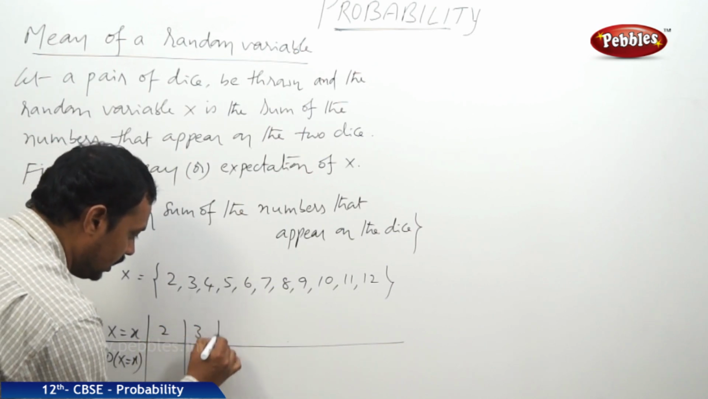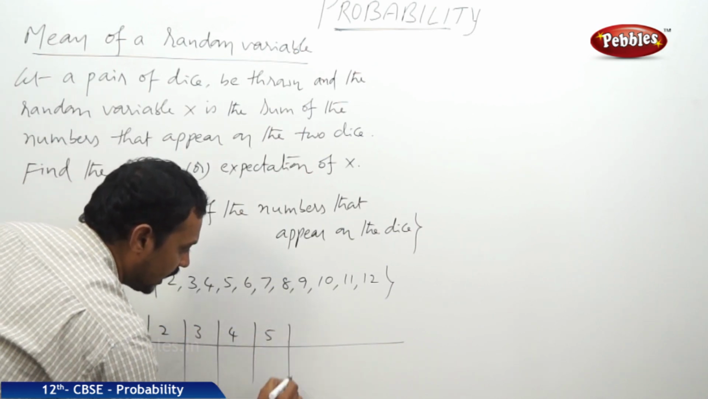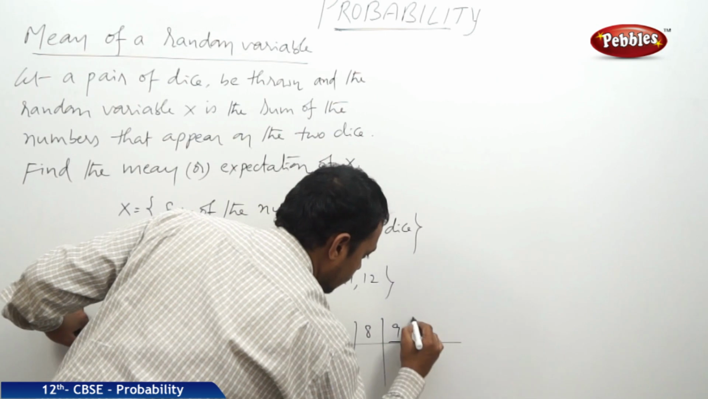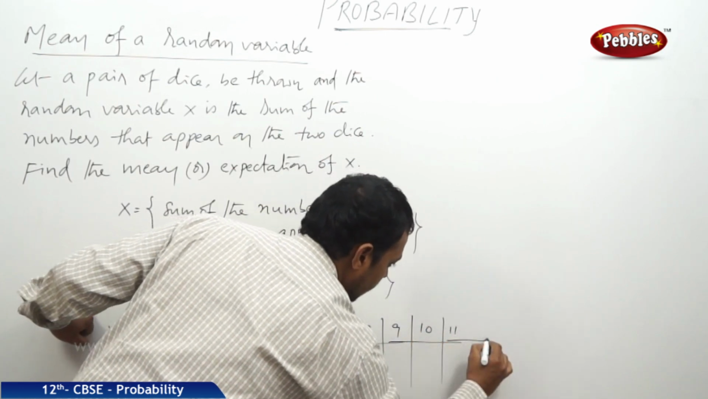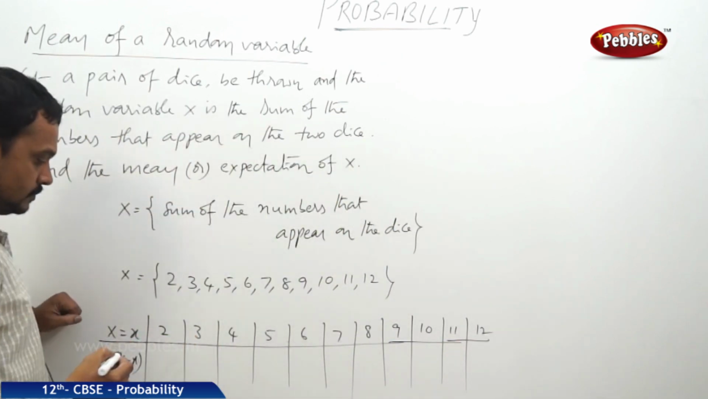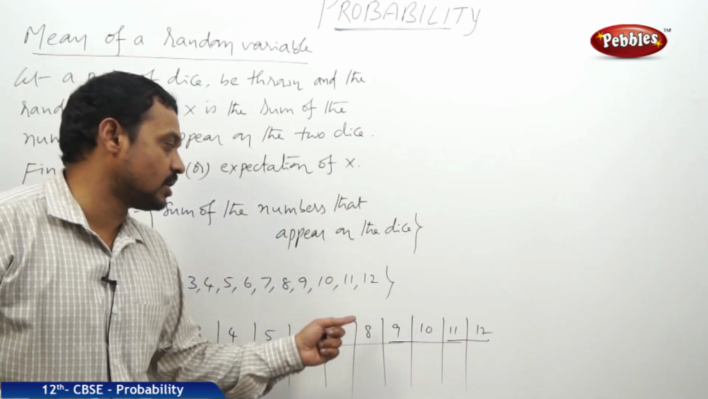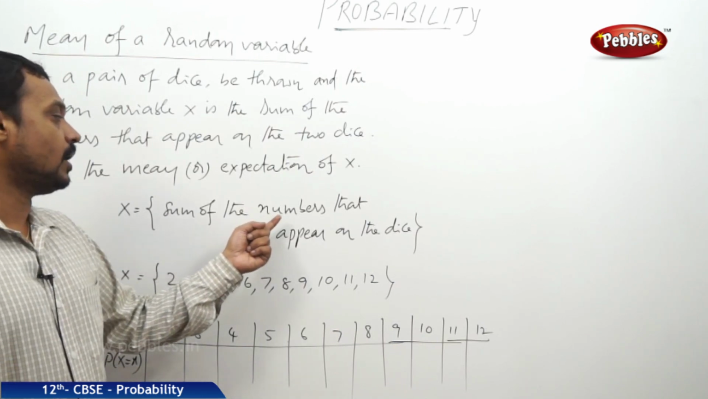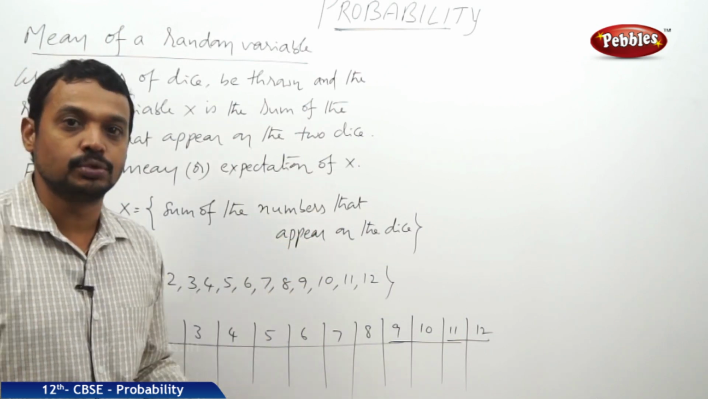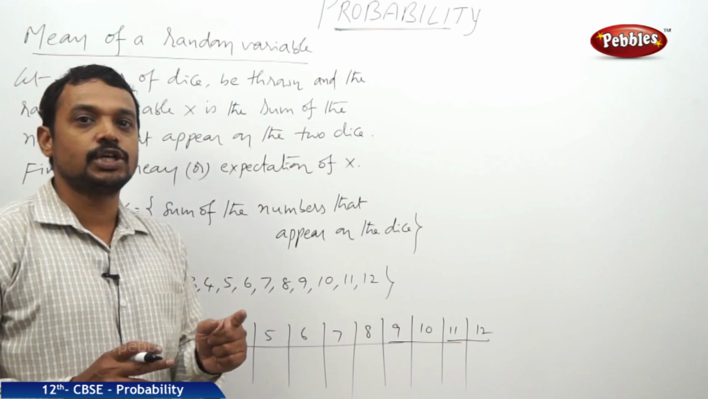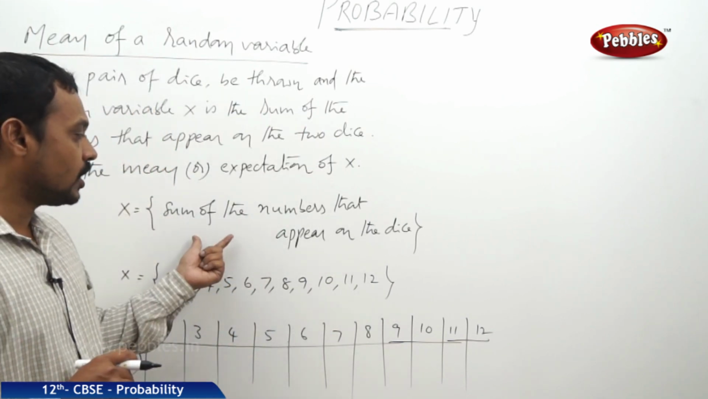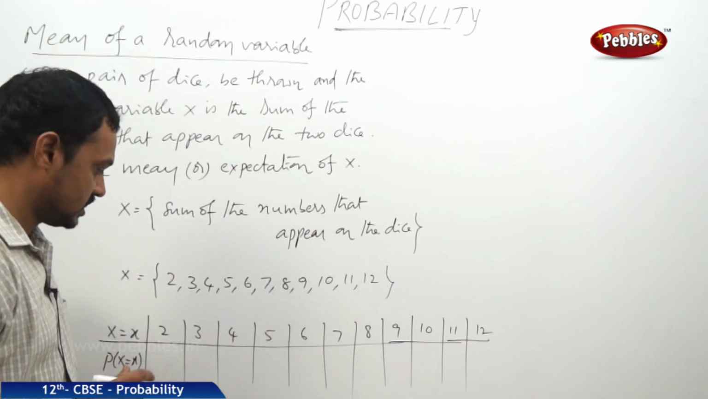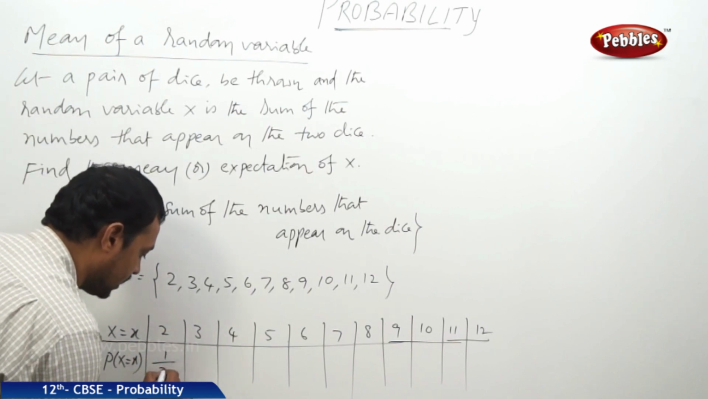2, 3, 4, 5, 6, 7, 8, 9, 10, 11 and 12. Now, let us find the probabilities of these values. X is equal to 2. X is equal to 2 means what? Sum of the numbers on the dice is 2. It happens when both the dice show 1. So the possible outcome of this experiment is 1 comma 1 out of 36. Hence, the probability for this case is 1 by 36.